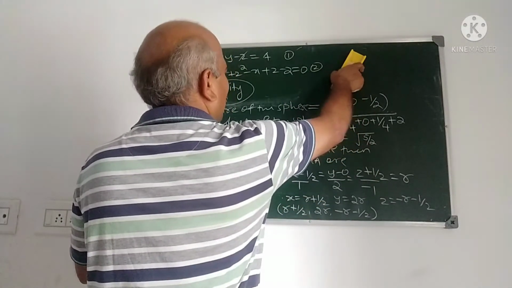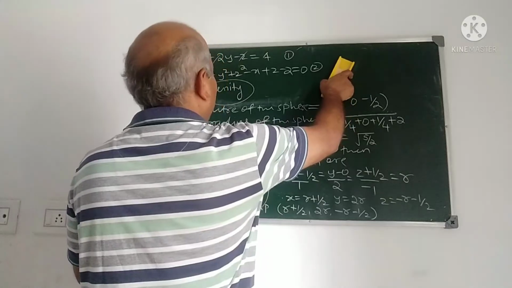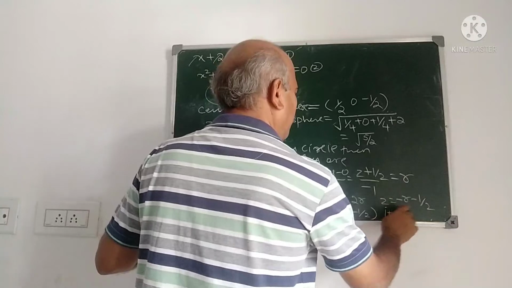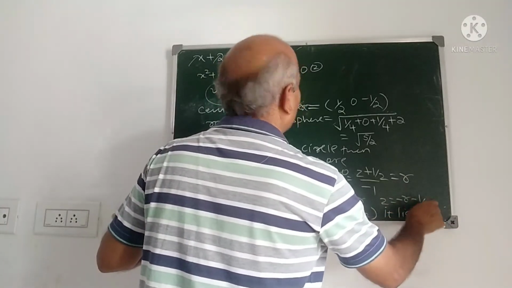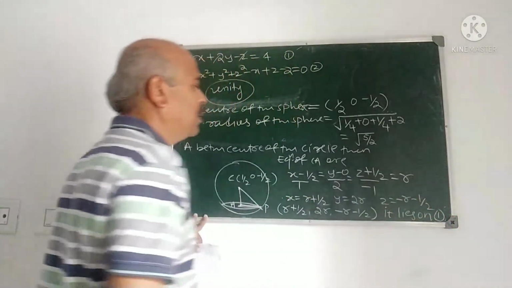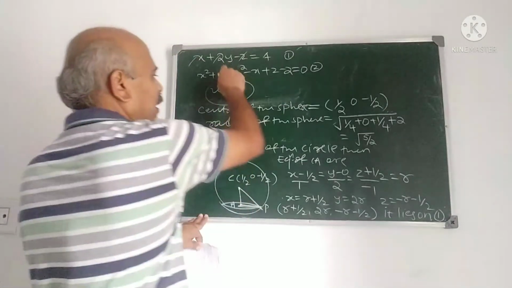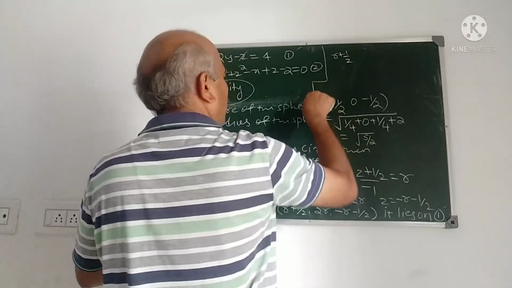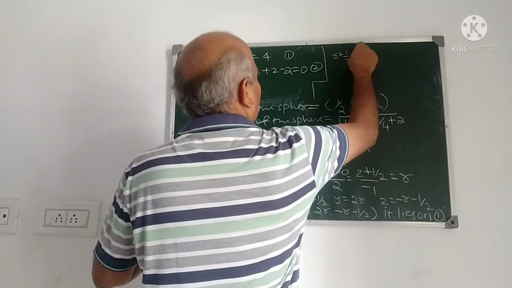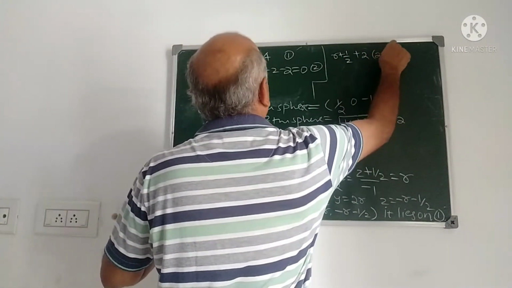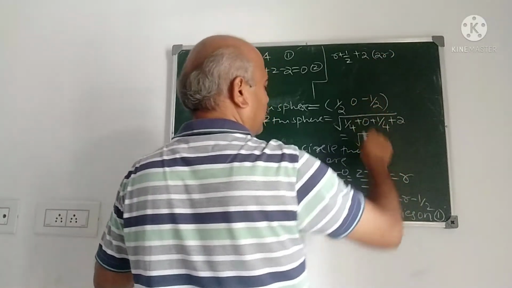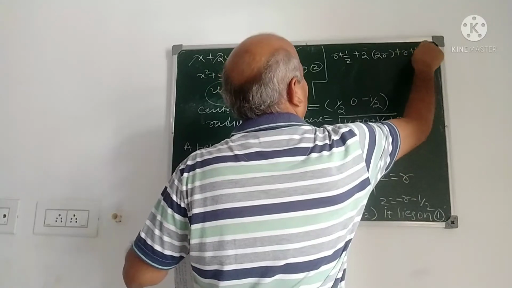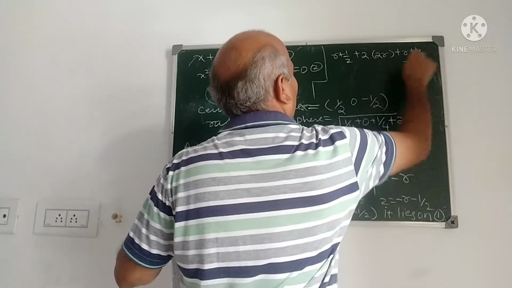And how do you find out that one? To find that, it lies on the plane. Therefore r plus half plus 2 into 2r plus r plus half is equal to 4.